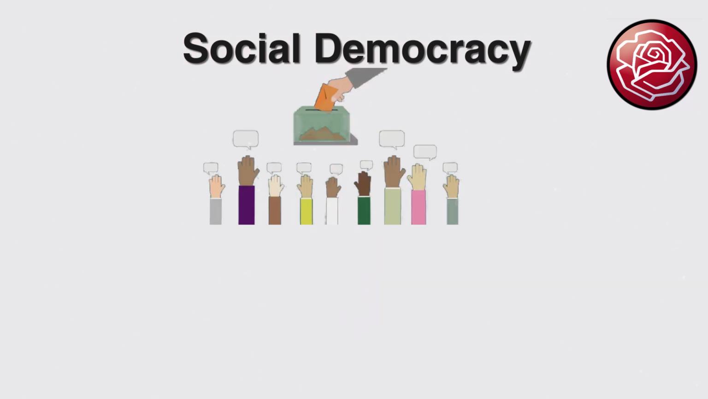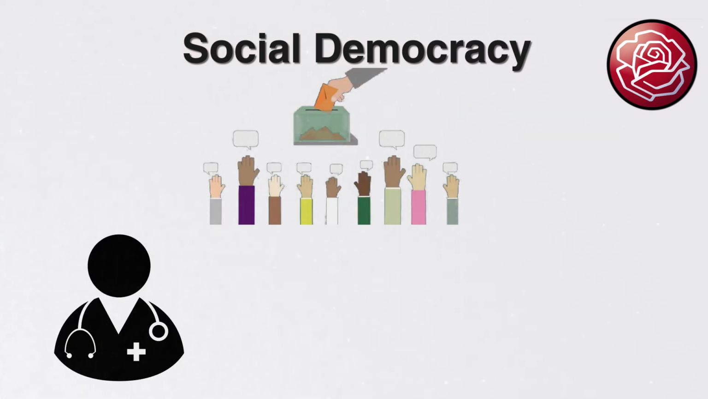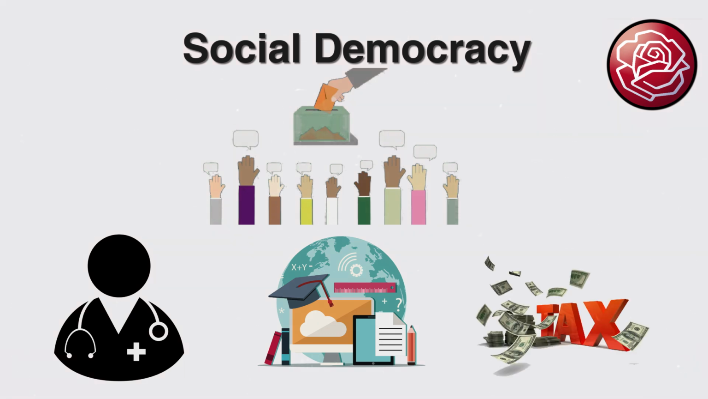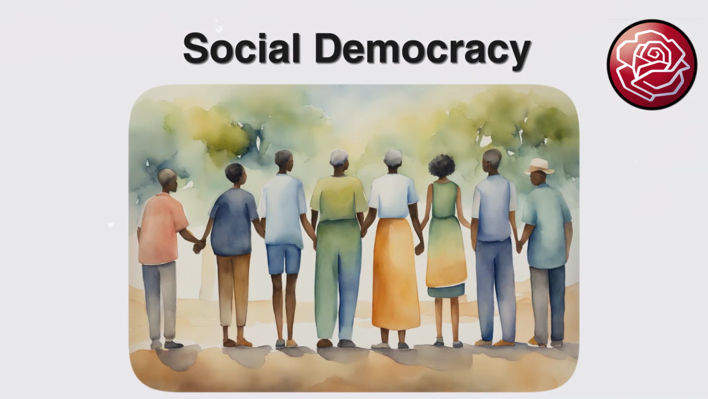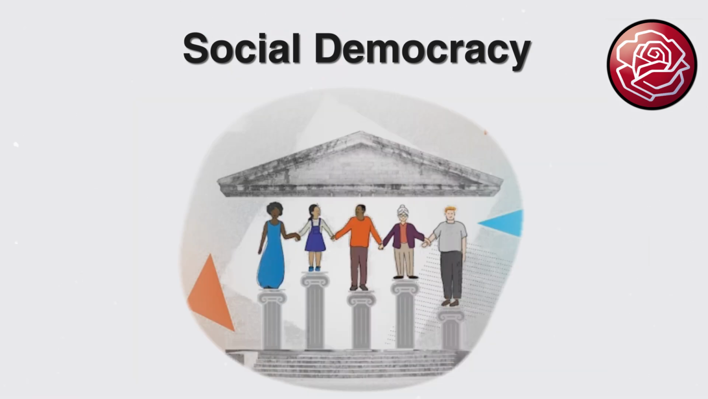A social democratic government implements universal health care and free education, funded by progressive taxation. These policies significantly reduce poverty and inequality, creating a more equitable society where all citizens have access to essential services and opportunities, showcasing the effectiveness of social democratic principles.